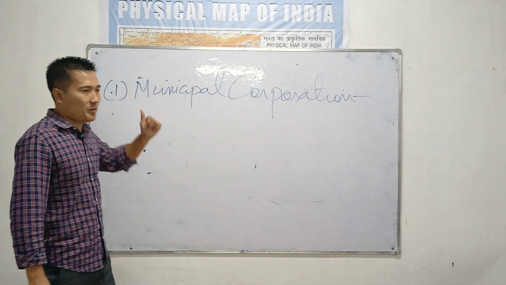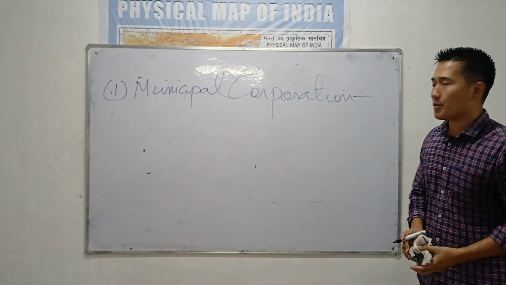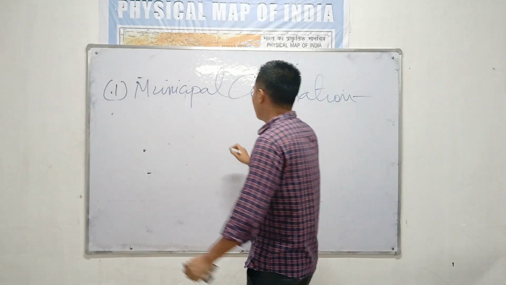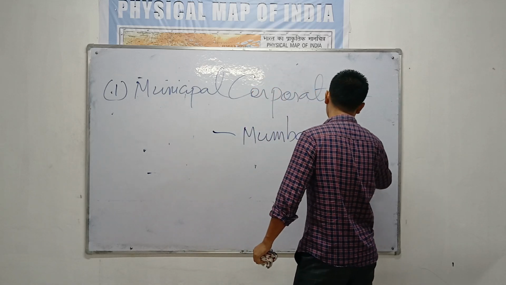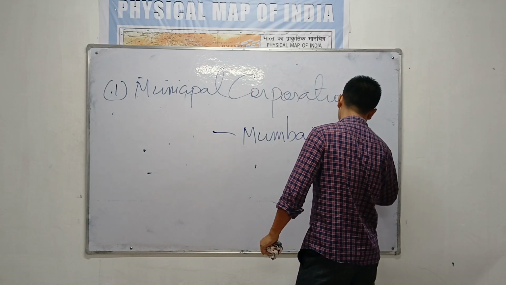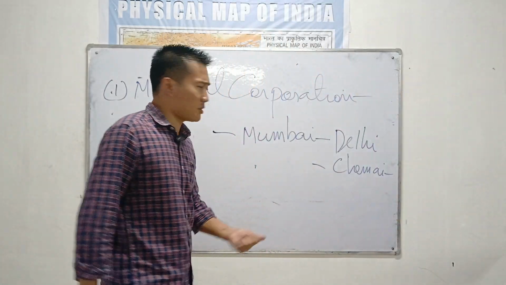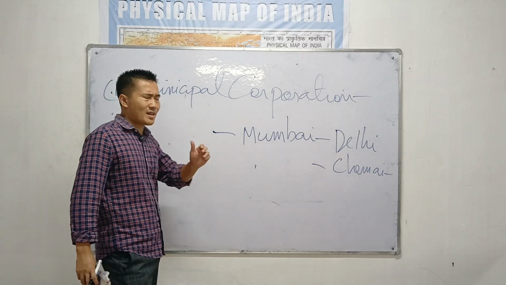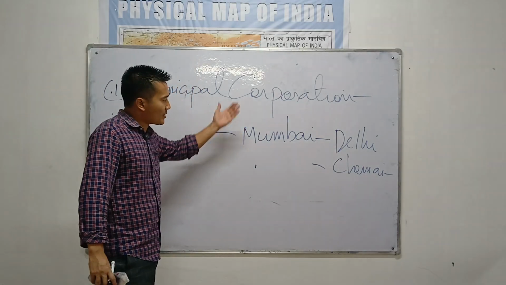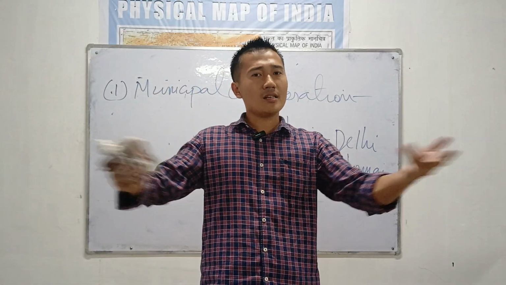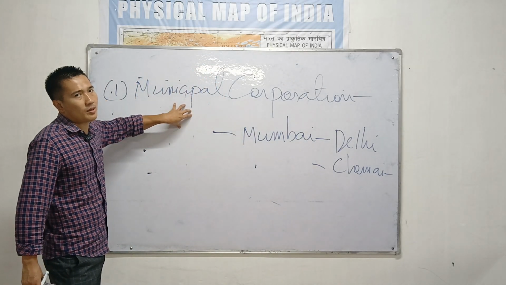Municipal corporation will be the first type of urban local self-government. And remember, you will find a municipal corporation in a place like Mumbai, Delhi, Chennai, or Calcutta, in cities where the population is more than 1 crore. Municipal corporation is the highest form of urban local self-government, found in large metropolitan areas.